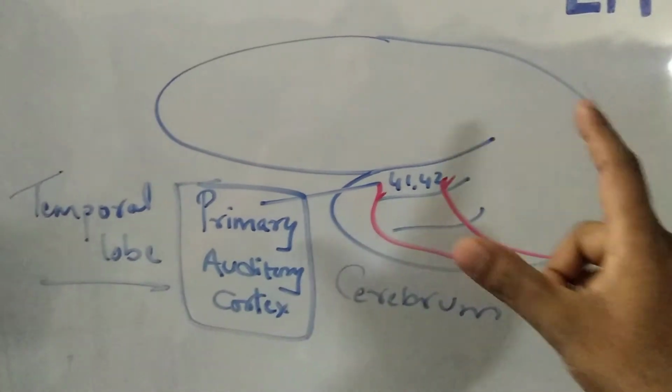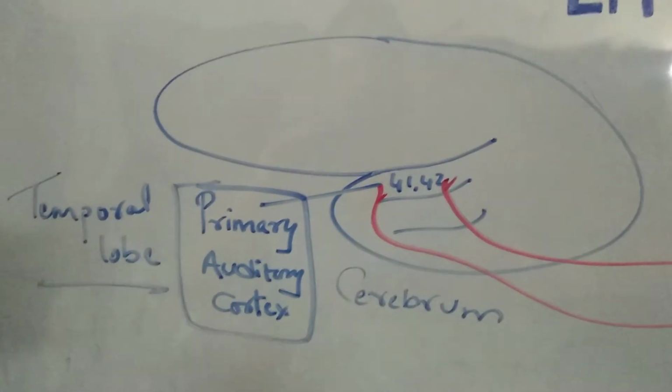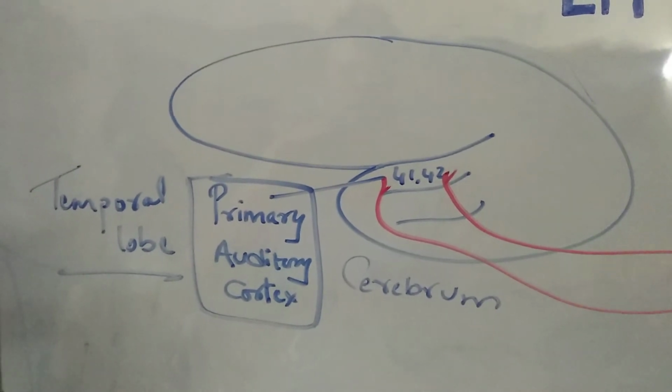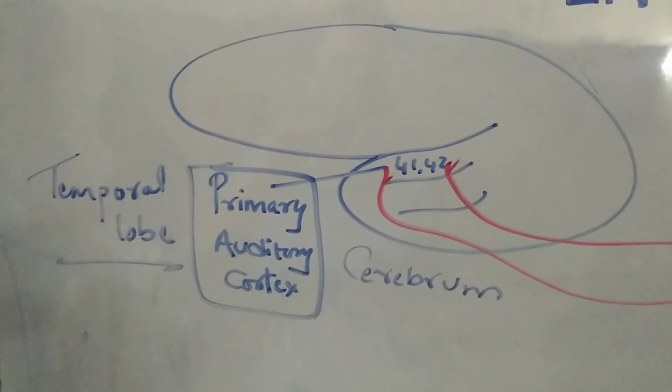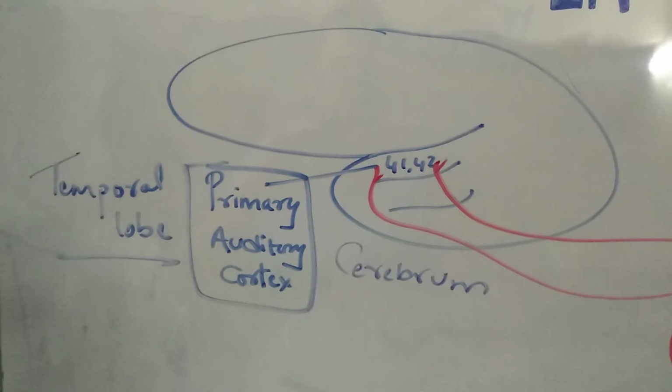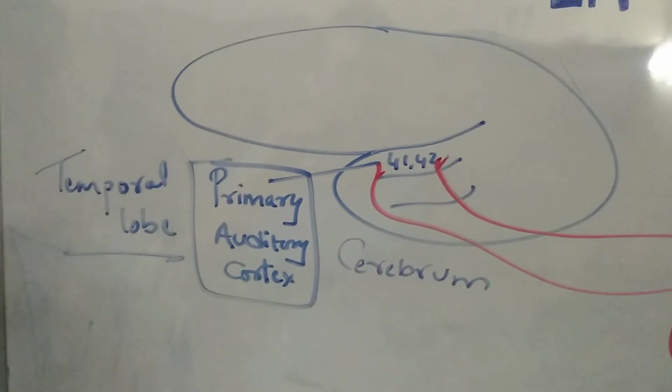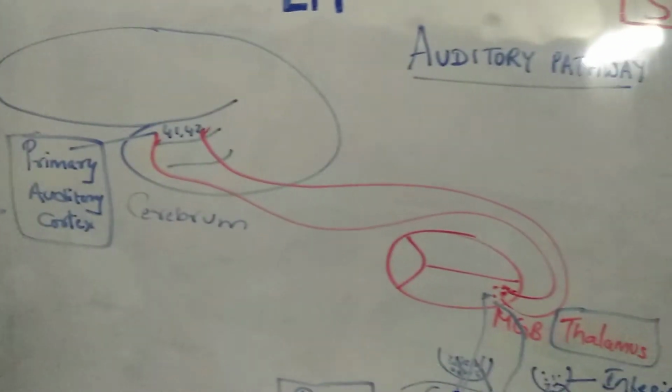Surrounding this area, there is the association auditory cortex or the secondary auditory cortex, which helps in understanding of spoken language. That is also called Wernicke's area. But this overall is the auditory pathway.